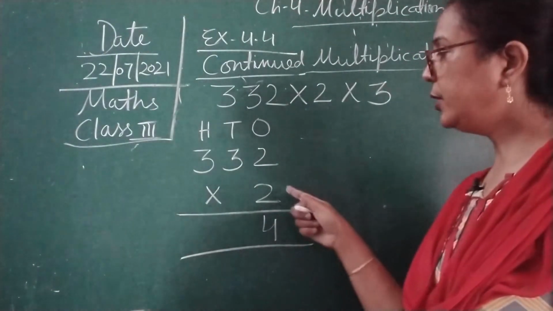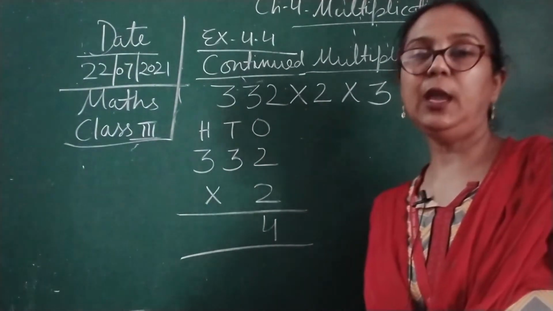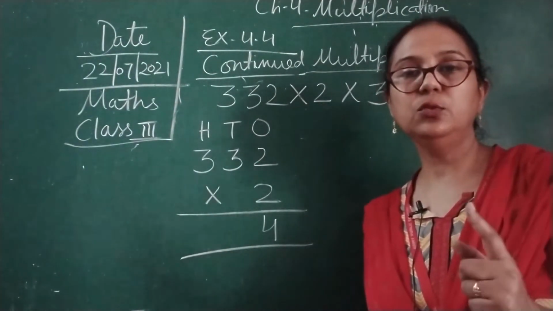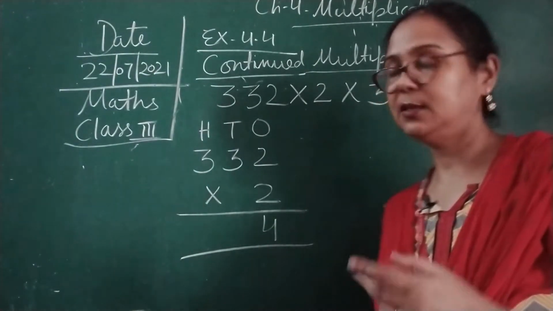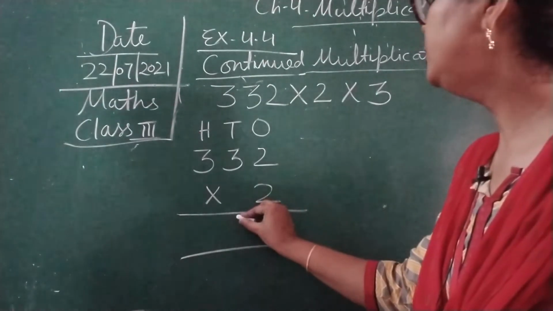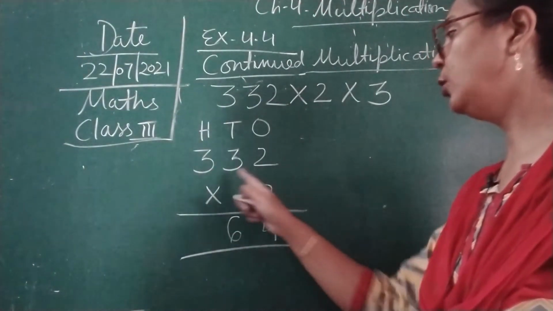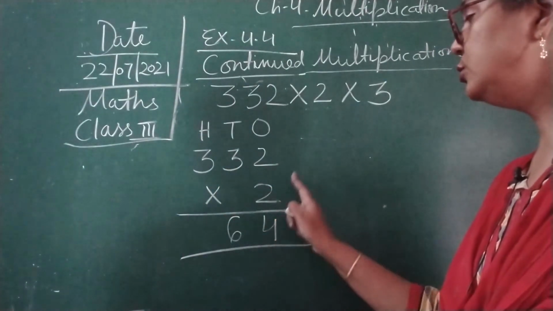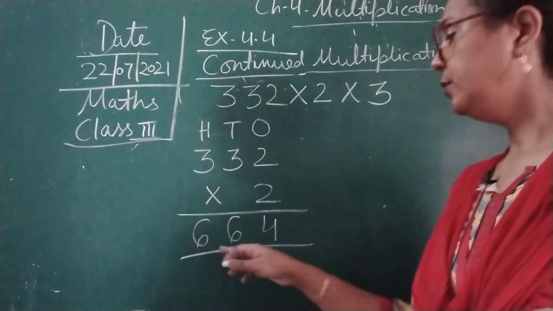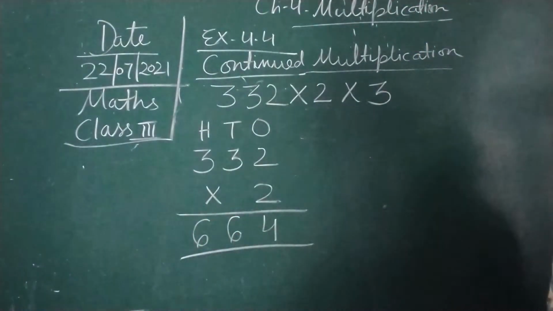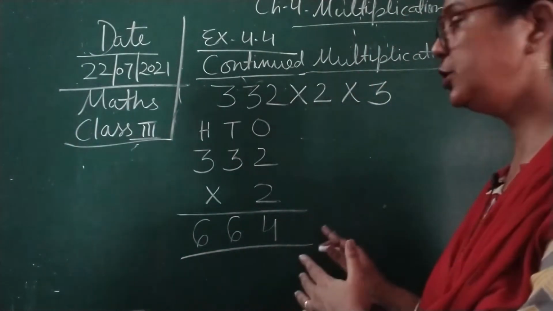Now again you will tell the table of 2 three times. So 2 ones are 2, 2 twos are 4, and 2 threes are 6. So here 2 threes are 6 we are going to write. Now again the same table you repeat. 2 ones are 2, 2 twos are 4 and 2 threes are 6. So what product will we get over here? 664. 664 is the answer of this question.